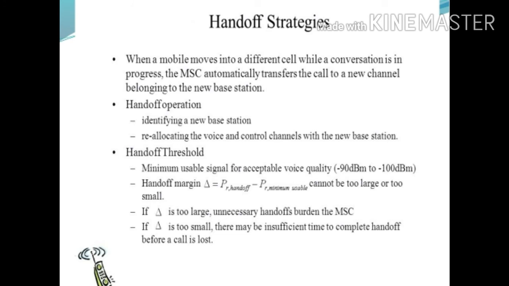The difference between the two levels of the signal is denoted by delta. If the value of delta is too small, then the call may be lost due to weak signal. And if the value of delta is too large, then unnecessary handoff may take place at any time.